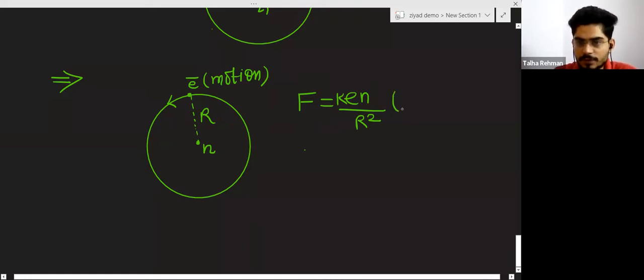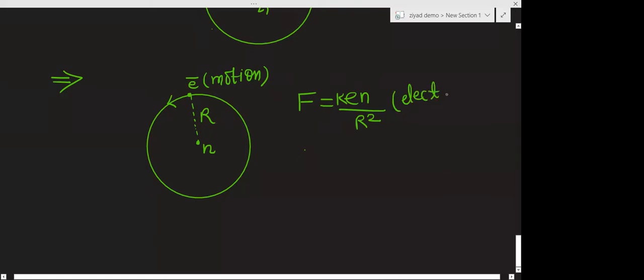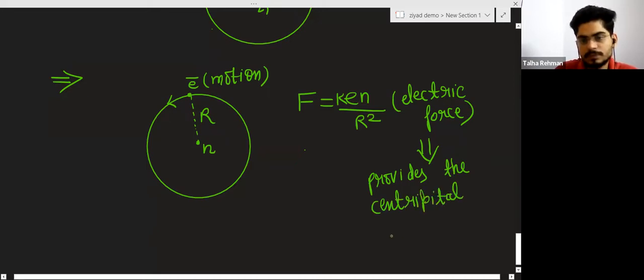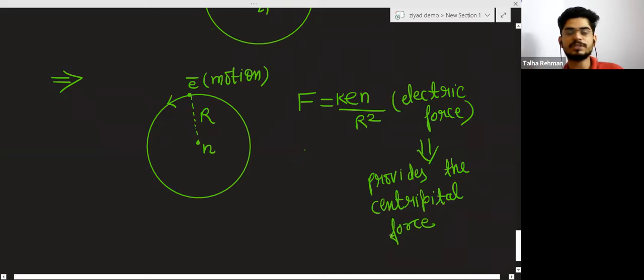This is the electric force, and this electric force provides the centripetal force. Centripetal force is required for circular motion.